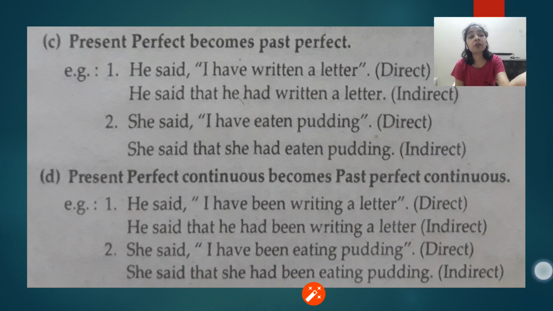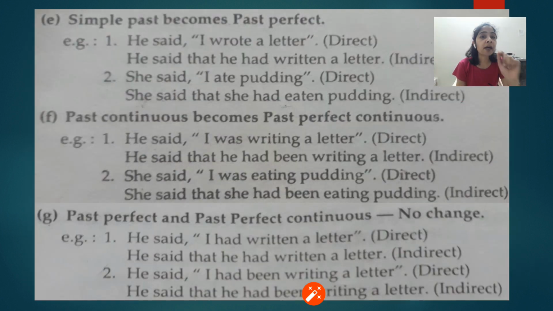Now when we come to the past tense, simple past becomes past perfect, and then past continuous becomes past perfect continuous. If we go for simple past, then he said, "I wrote a letter." Previously simple present changed into simple past. Now simple past changes into past perfect. So he said that he had written a letter.